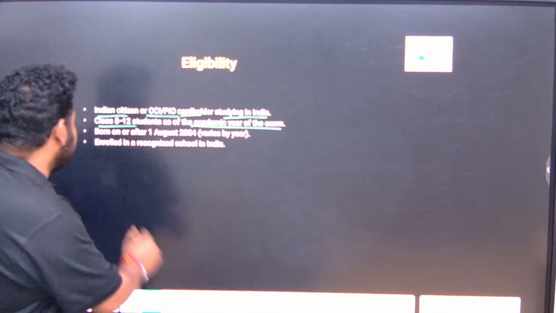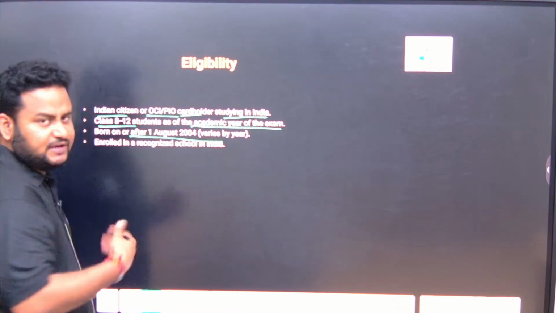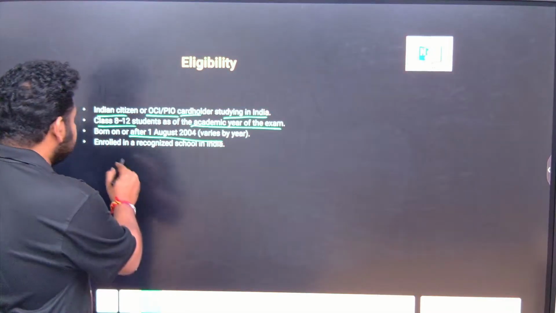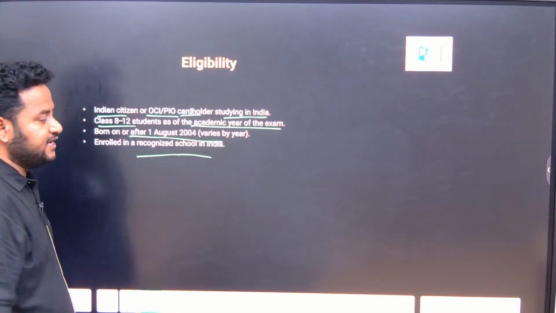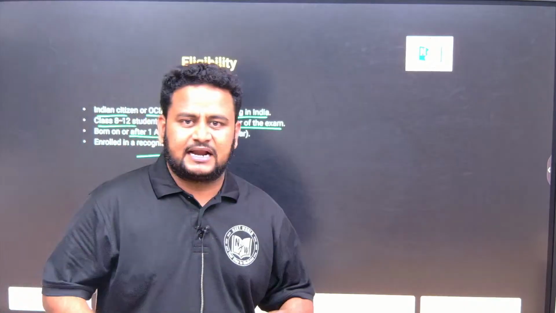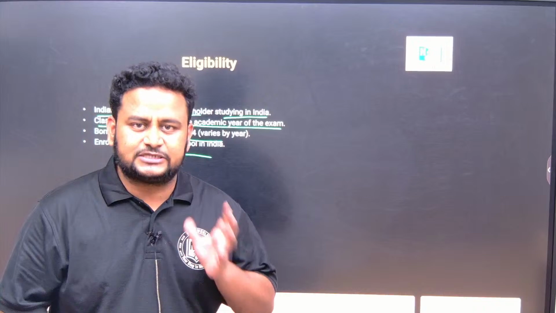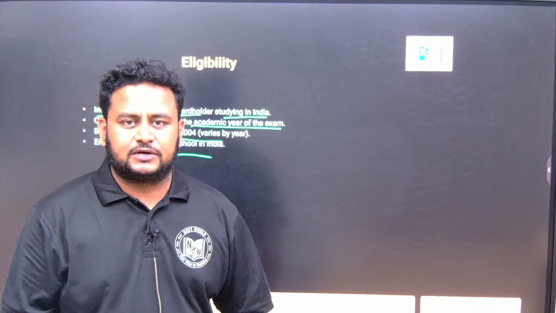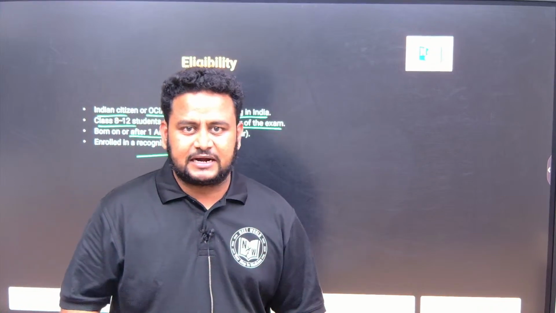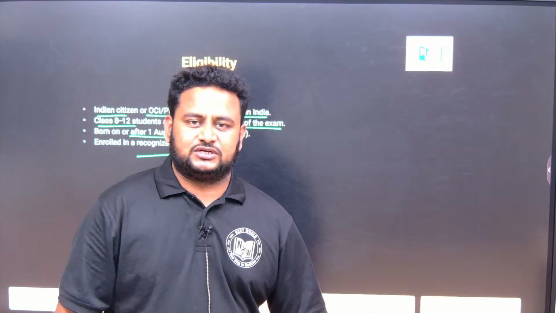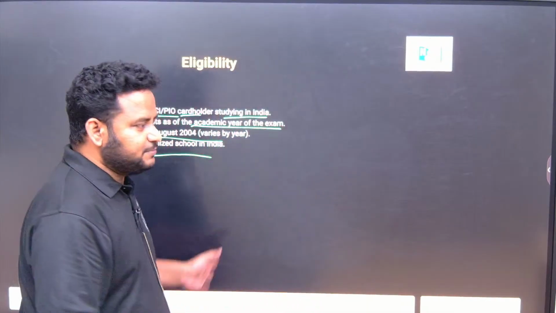Then there is an age criteria, which may vary depending on the year. Next, you should be enrolled in a recognized school in India. That is, it should not be some random school without any authorization; it should be a school recognized by the government. Got it? So these are the eligibility criteria.